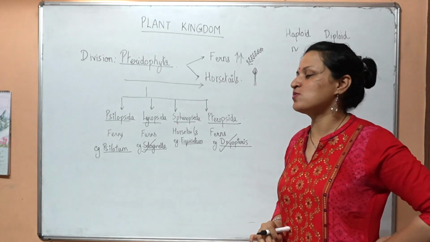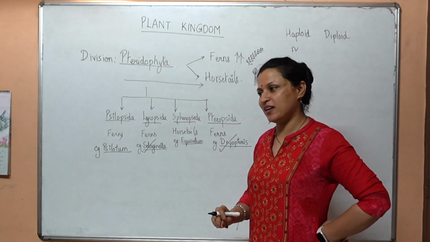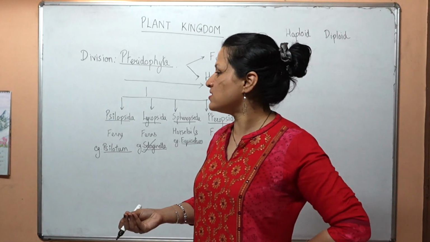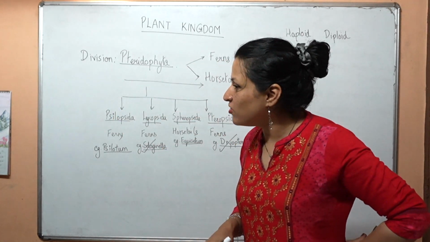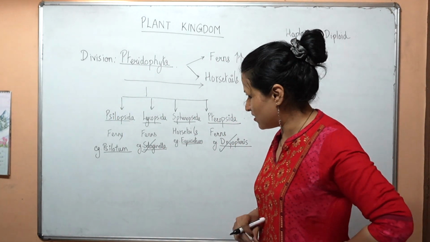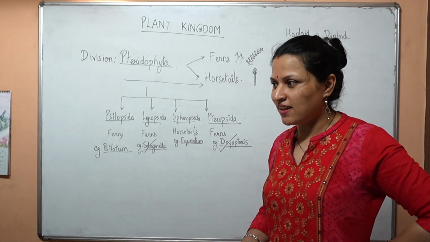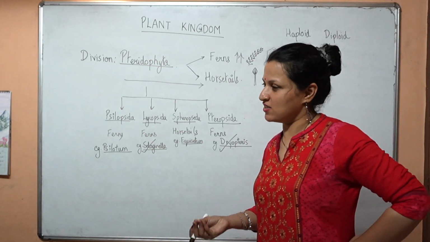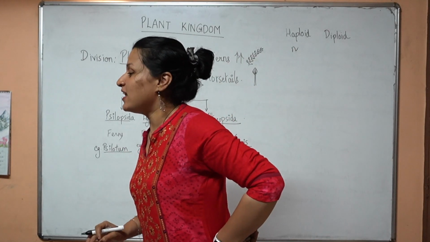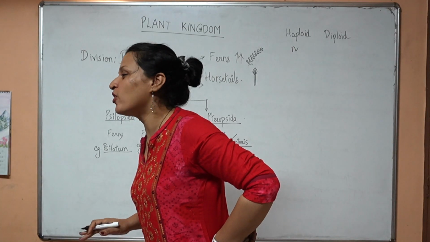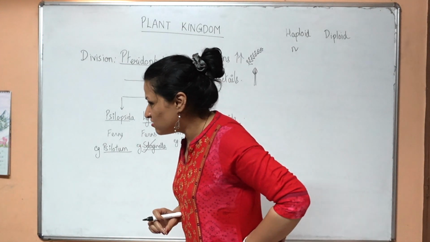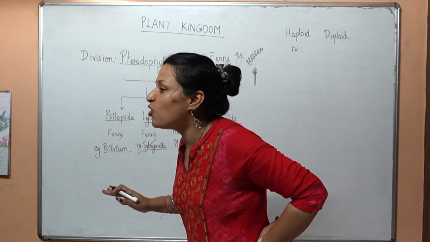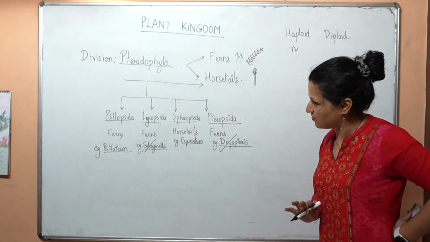Of those 46 chromosomes, 23 have come from the male gamete and 23 from the female egg cell. Because of the fusion of both of them, they formed a zygote. The male gamete or sperm had 23 chromosomes which came from the father, and the female gamete, the egg cell, has another 23 chromosomes. They fused together and became 46 chromosomes. So each of our cells has 2 sets of chromosomes. That's called diploid. But a gamete has 23 chromosomes only, like a sperm. So it is not diploid, it is haploid. It has only one set of chromosomes.